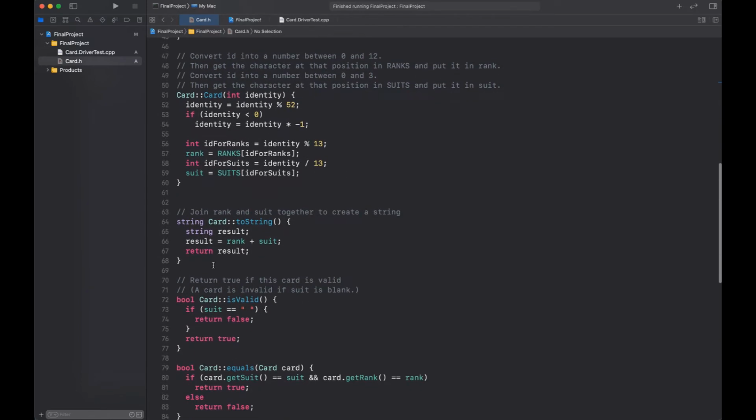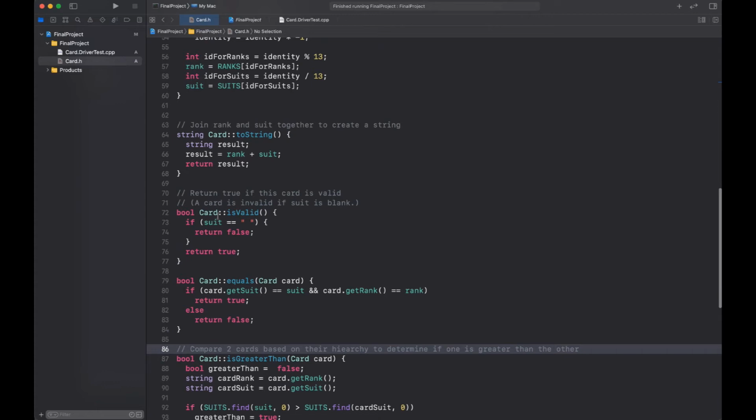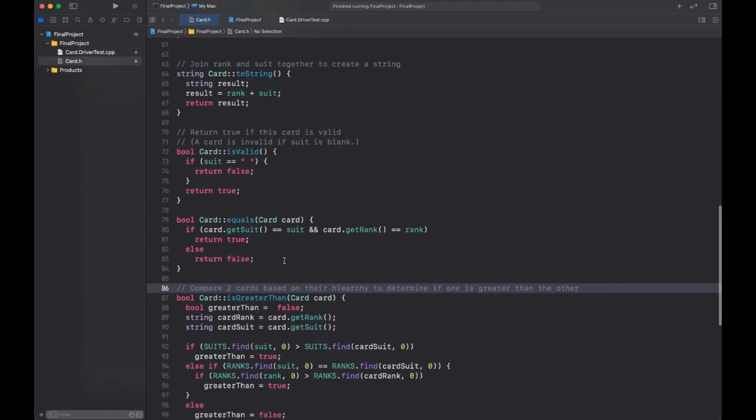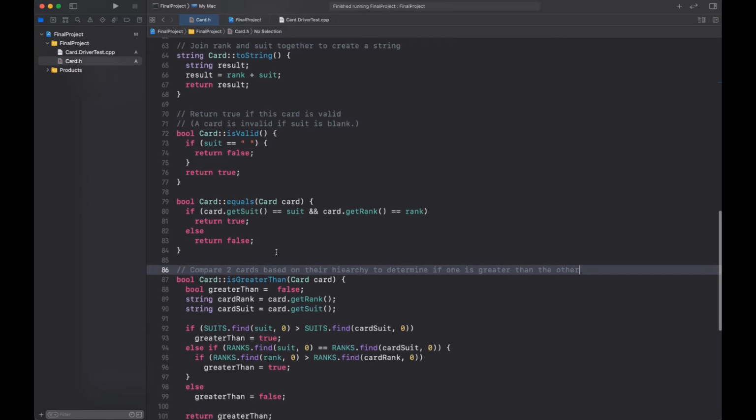On line 64, we have the toString function. It gets nothing, and then it returns the rank and suit combined together as one string. The isValid function checks if the suit is blank, and if it is, it returns false. The equals function checks if the two cards are equal to each other, and if they are, it returns true.